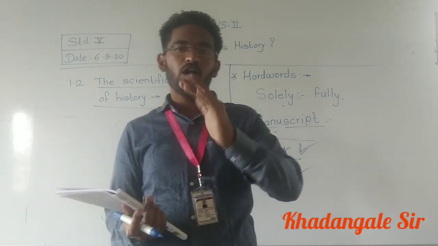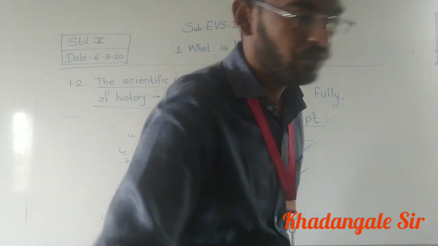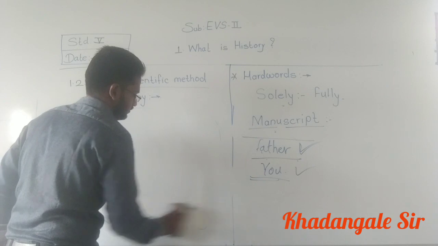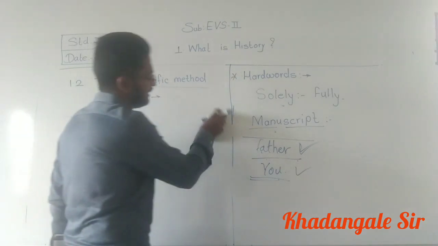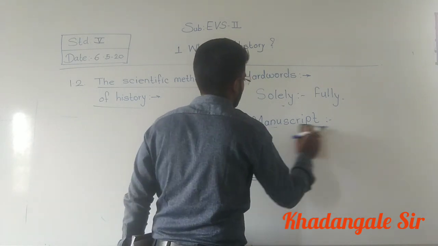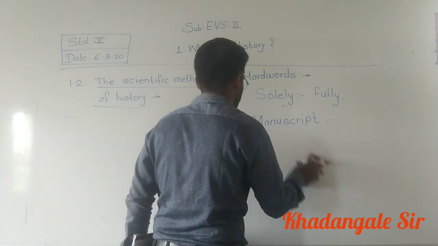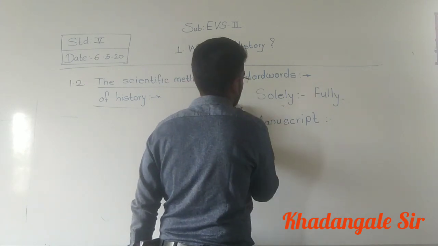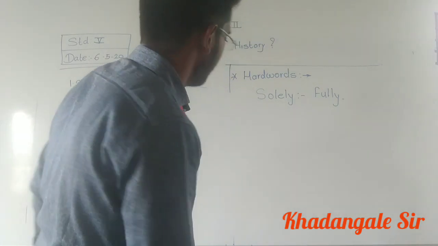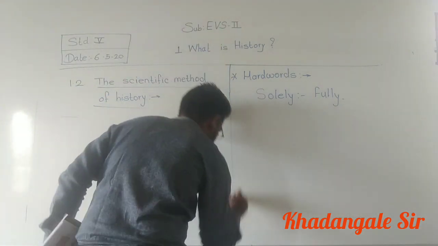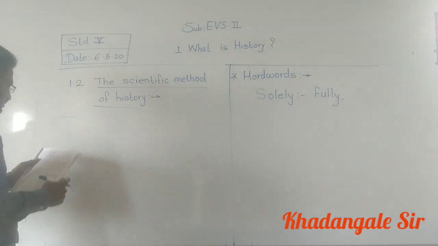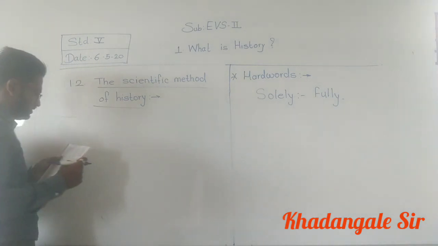Okay? Of these sources, now three types are there. Which are those types we are going to see? Try to read it, understand, don't get confused. See what is told?